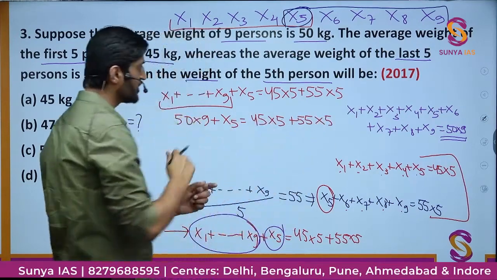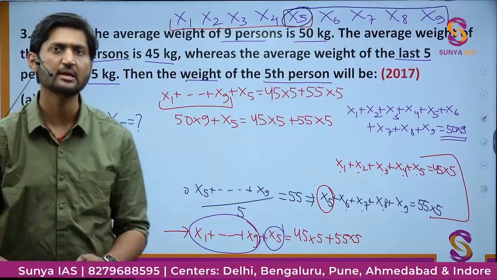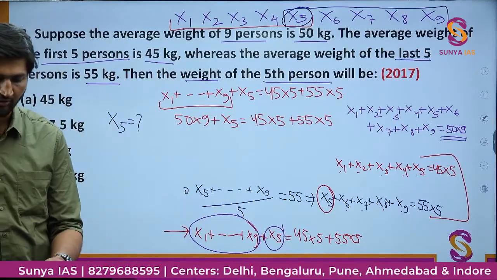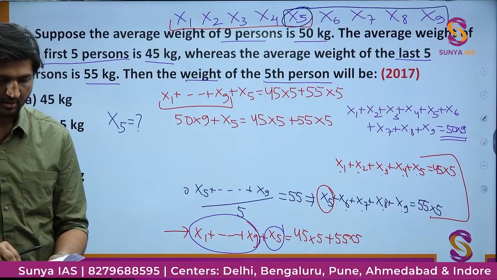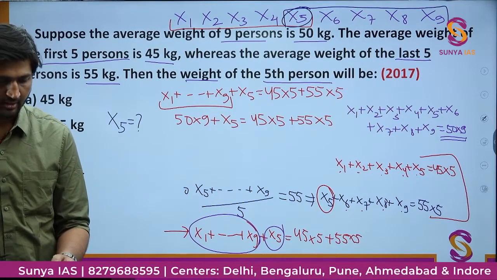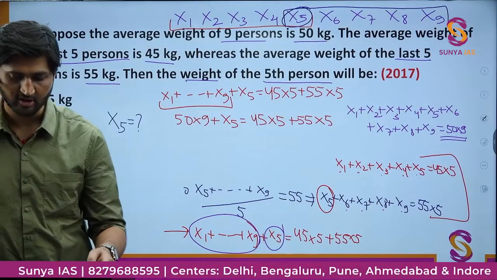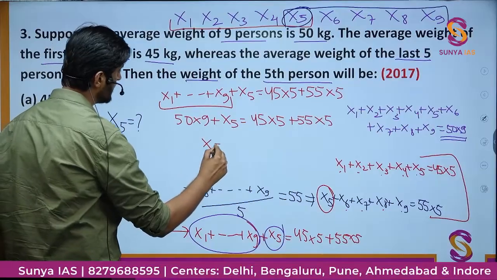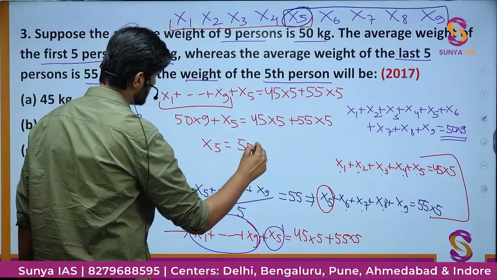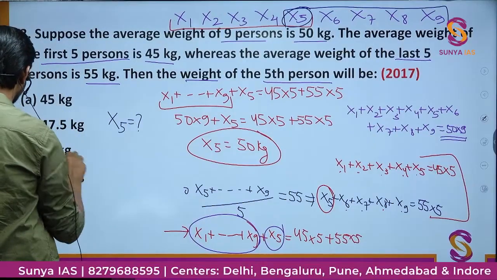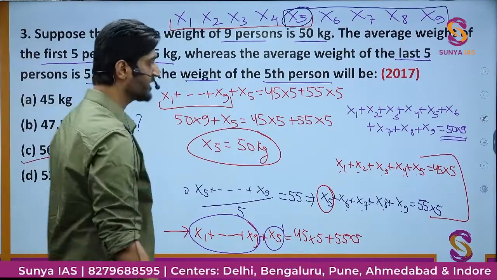So if you do simple subtraction, simple calculation, you will easily get these values. And the simple value of x5 is going to be 50 kgs. So here we have option number C as the correct option.